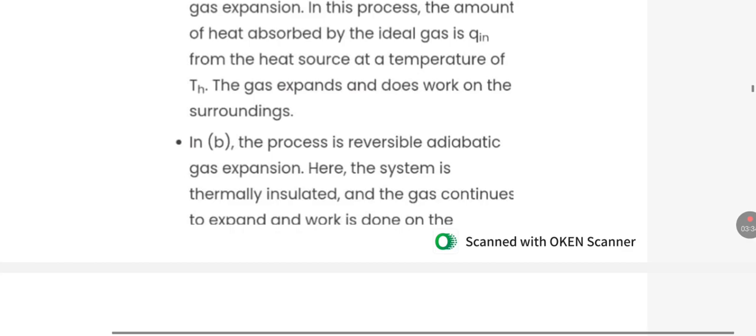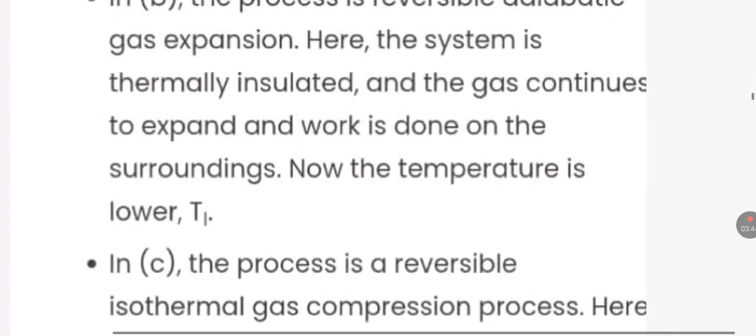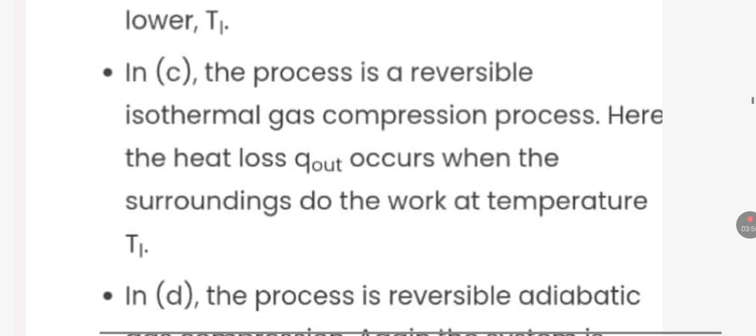In B, the process is reversible adiabatic gas expansion. Here, the system is thermally insulated and the gas continues to expand and work is done on the surroundings. Now the temperature is lower. In C, the process is a reversible isothermal gas compression process.